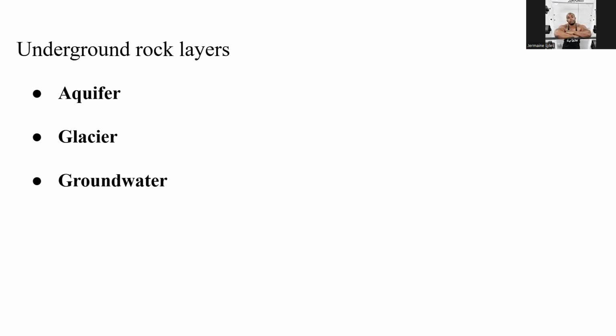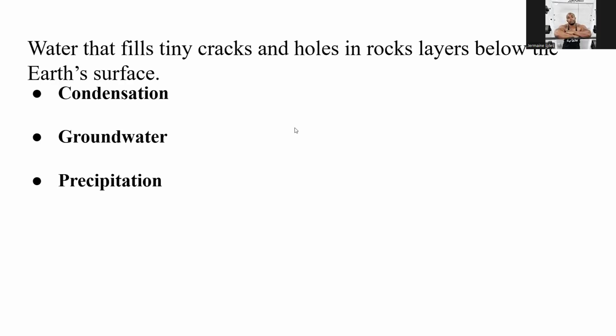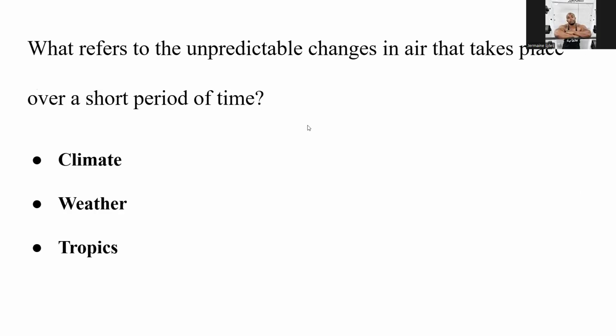Underground rock layers, aquifer. Water that fills tiny cracks and holes in rock layers below the Earth's surface. What is that? Groundwater. What refers to unpredictable change in the air that takes place over a short period of time?